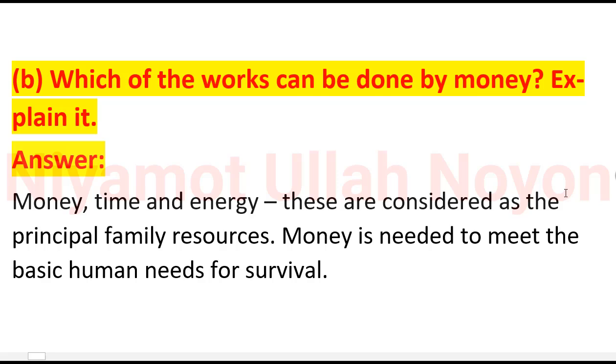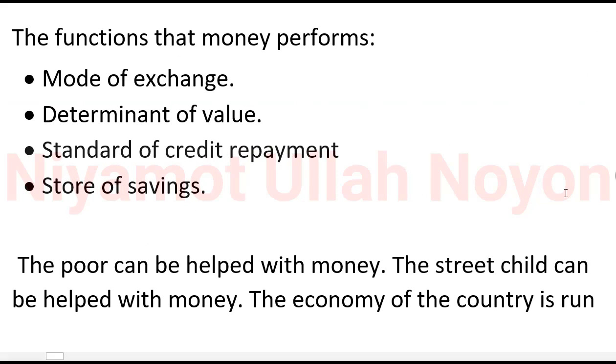Then our next question is, which of the works can be done by money? Explain it. So our answer is money, time, energy. These are considered as the principal family resources. Money is needed to meet the basic human needs for survival. The functions that money performs: number 1, mode of exchange; number 2, determinant of value; number 3, standard of credit repayment; number 4, store of savings. These are the functions that money performs.